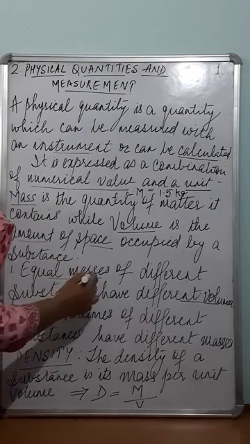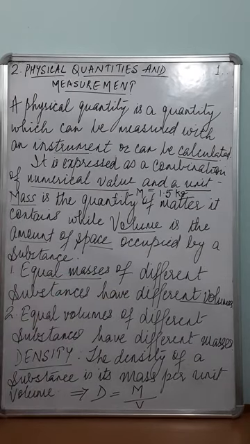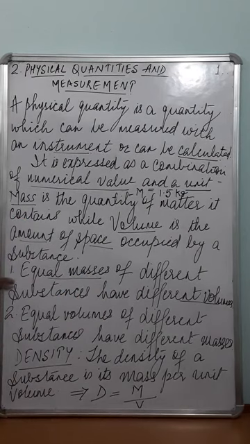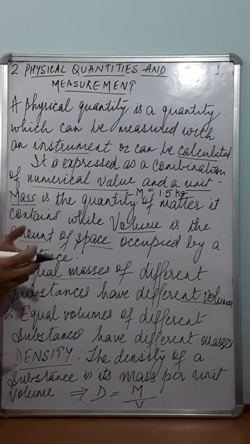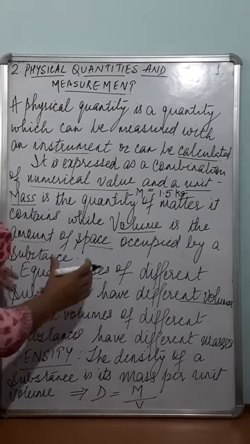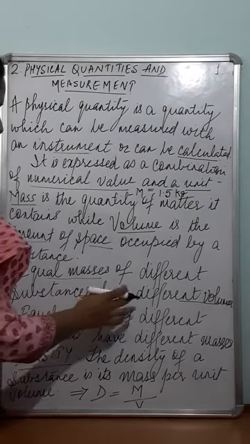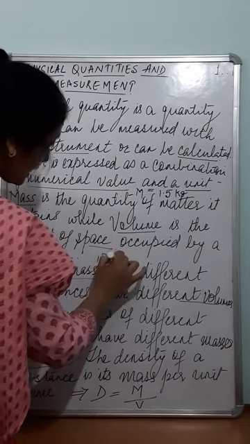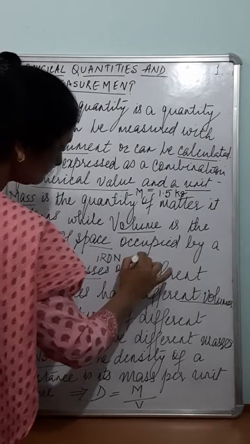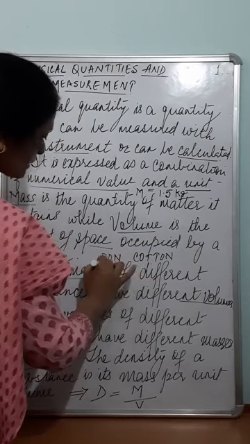So even if the masses of two substances are the same, they may have different volumes. Just now I gave you an example. This means that the molecules in iron are more compactly packed than those of cotton, or iron is considered denser than cotton. In other words, iron is considered denser than cotton. Okay, this one will be denser.